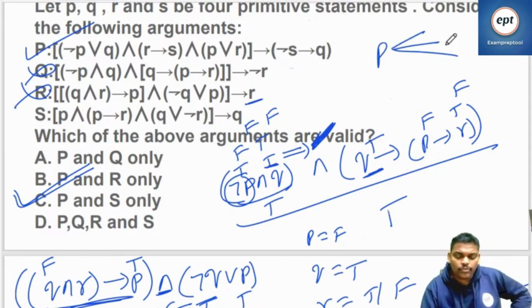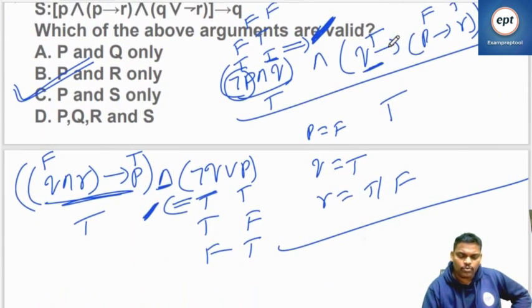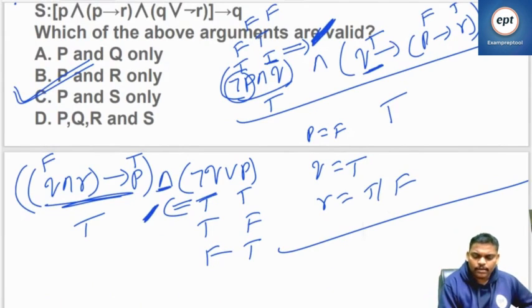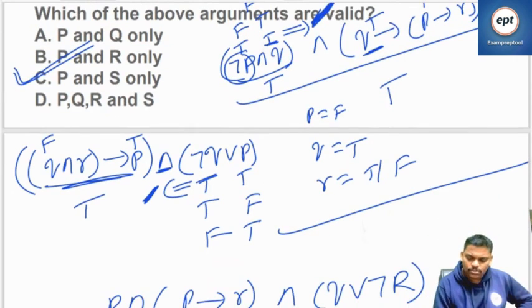Right? If you want, you can go for S also. Only for namesake, yes, I am doing it. P and P implies R, and Q R negation R. Let's see.